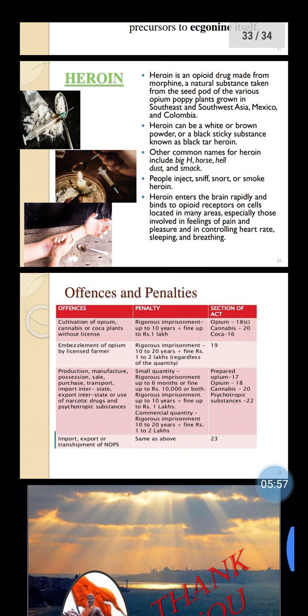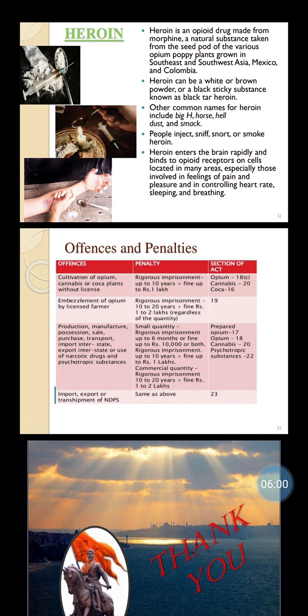Now, the last point is the offenses and penalties. Offense first: cultivation of opium, cannabis, or coca plants without license. The penalty: rigorous imprisonment up to 10 years plus fine up to 1 lakh. The sections are opium 18C, cannabis 20, coca 60. This is the first offense, that is the cultivation of the opium, cannabis, or coca plant without license. Rigorous imprisonment up to 10 years and fine up to 1 lakh is the penalty of this offense.